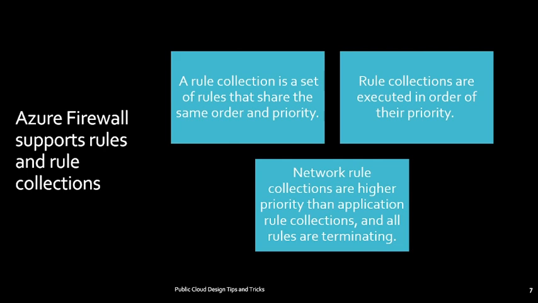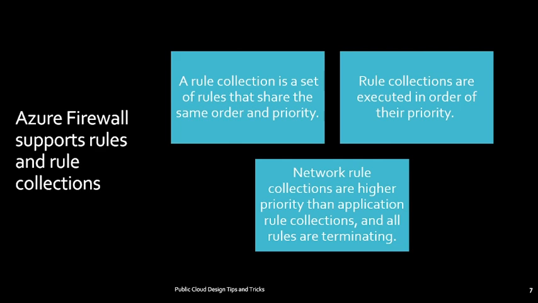Now what is a rule collection? A rule collection is a set of rules that share the same order and priority. So if you have a set of rules which have the same order and same priority, then you can club them and treat them as a collection of rules. Rule collections are executed in order of their priority. So based on the priority, the execution will happen in the rule collection.